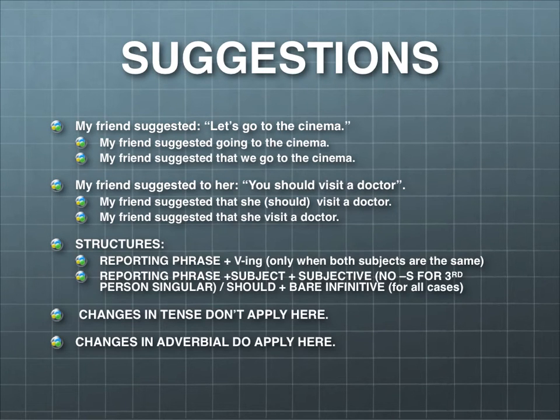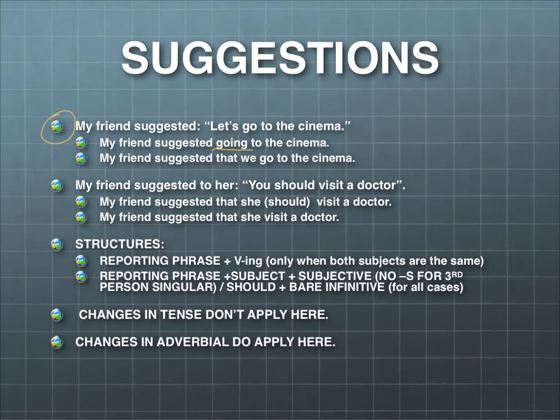In the suggestions, you can see the two different ways that we have of doing the rephrasing. On the one hand, we can use the gerund, okay? Although we can also use the full sentence, right? So for example, in this one, okay, my friend suggested, let's go to cinema. We have the two ways, okay? My friend suggested going to the cinema, or my friend suggested that we go to the cinema, okay? I mean, both ways are correct, okay?